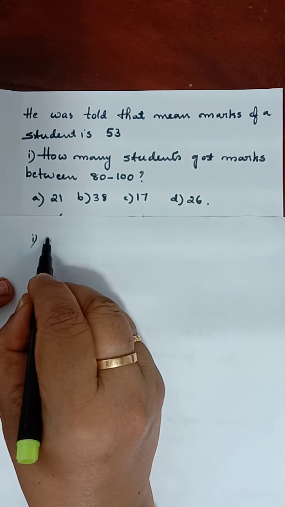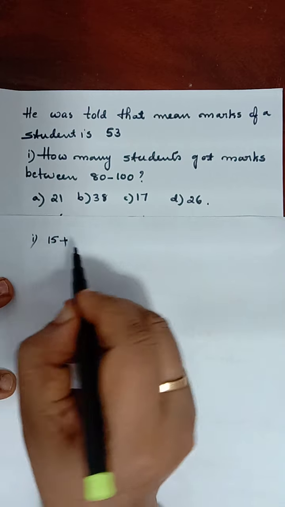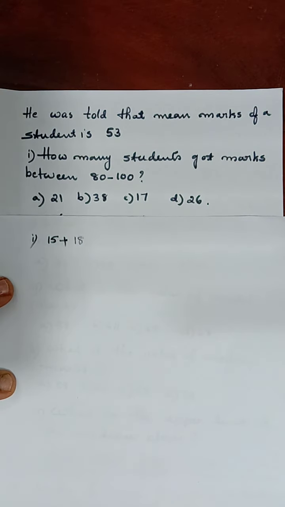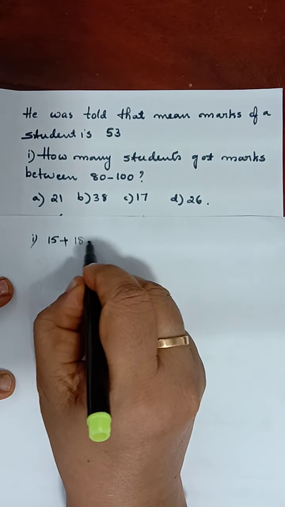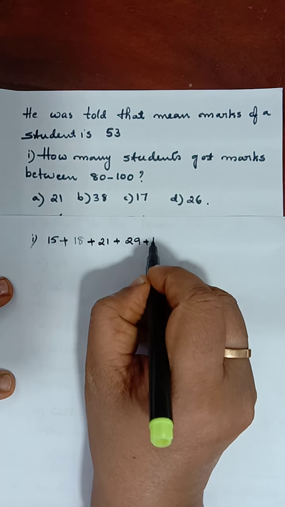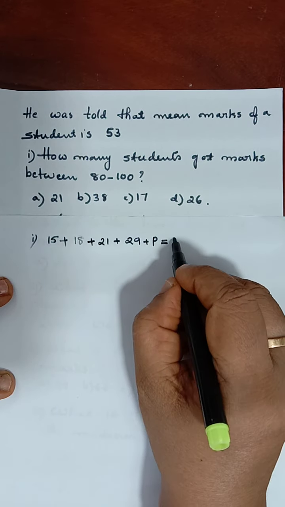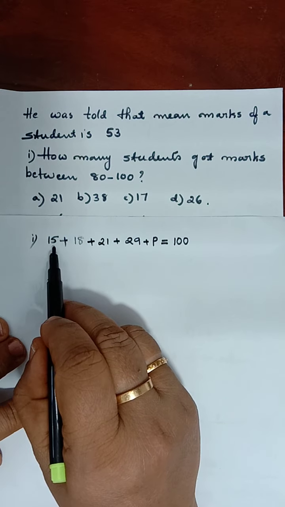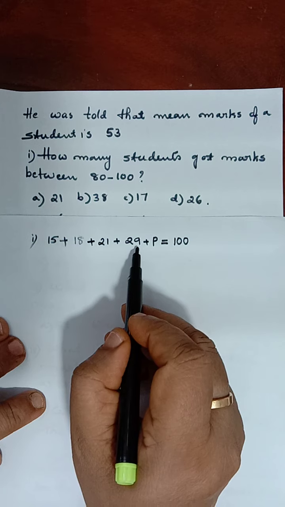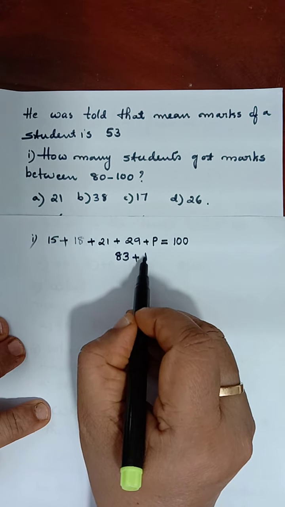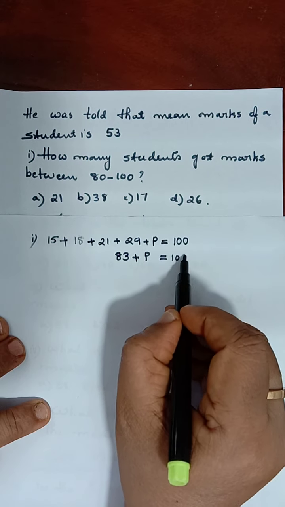For the first question, total frequency can be found by adding these frequencies: 15, 18 plus 21 plus 29 plus P. Total frequency, the total number of students, is equal to 100. When we add 15 plus 18 plus 21 plus 29, what does it become? 83 plus P, that is equal to 100.